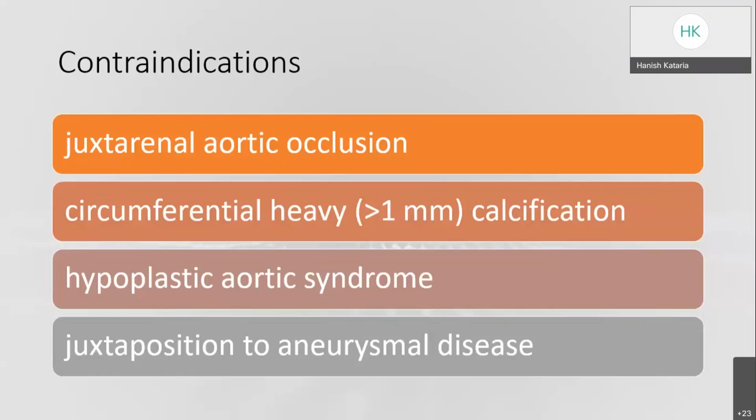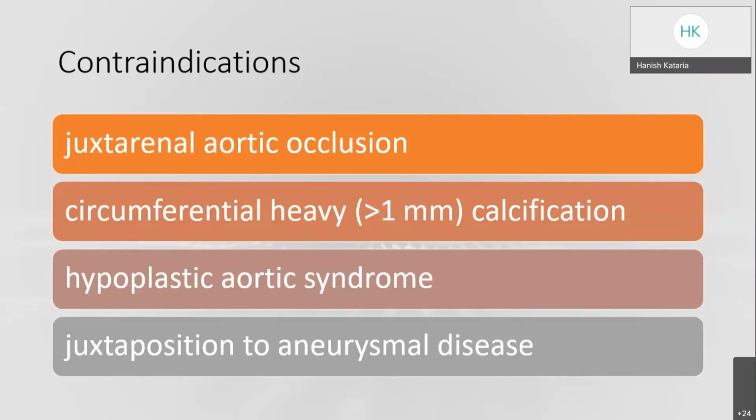So there are no absolute contraindications for the endovascular management of aortoiliac occlusive disease, but these are the relative contraindications: patients who have juxtarenal aortic occlusion, because stent or stent graft placement can lead to embolization to the renal artery; or patients who have circumferential heavy calcification, more than 1 mm. These patients are at high risk of arterial dissection, fracture or rupture.